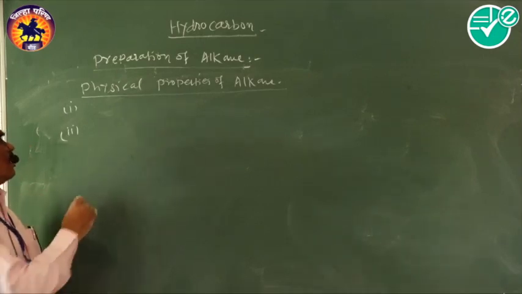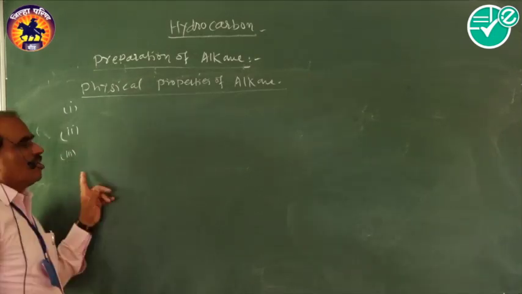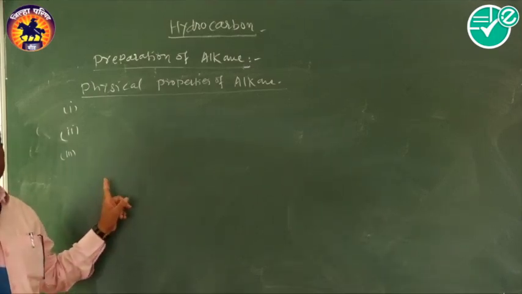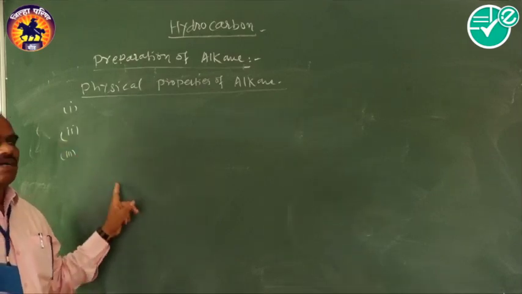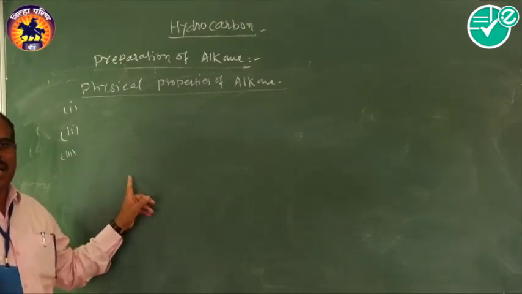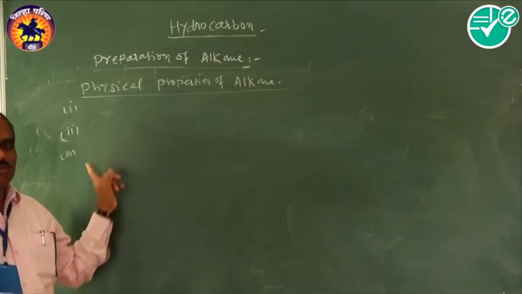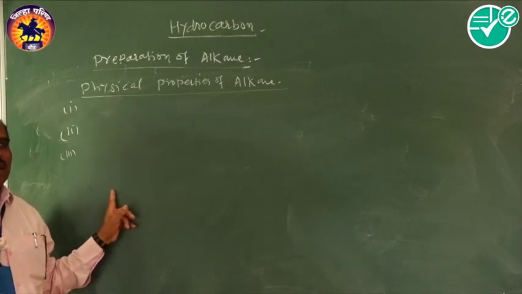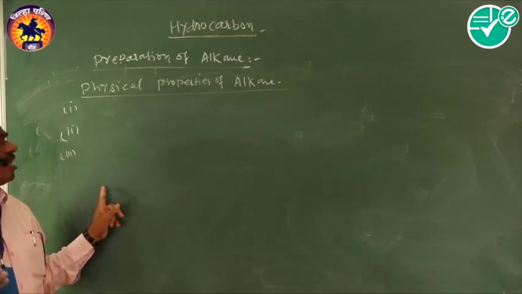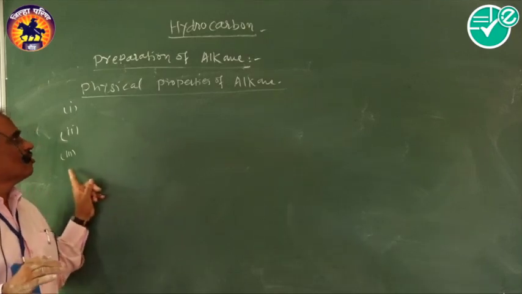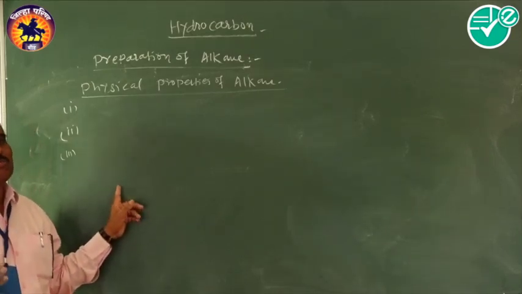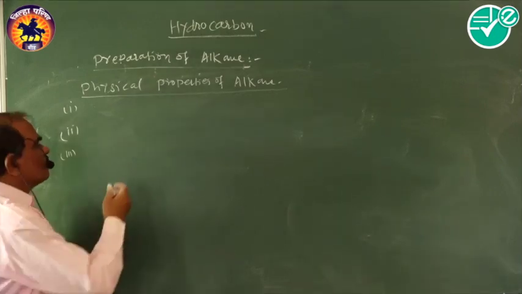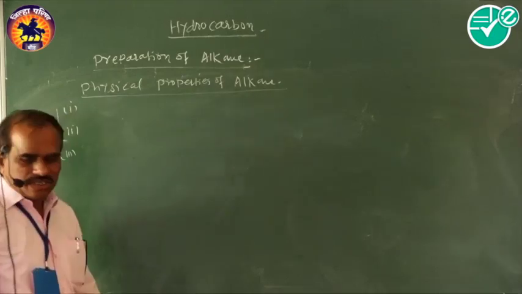Then the third physical property of alkanes is that straight chain alkanes have higher melting and boiling points than the corresponding branched chain alkanes. This is because, in straight chain alkanes, the intermolecular forces of attraction are much stronger than in branched chain alkanes. Therefore, the melting points and boiling points of straight chain alkanes are higher than those of branched chain alkanes. So those are the 3 physical properties of alkanes.